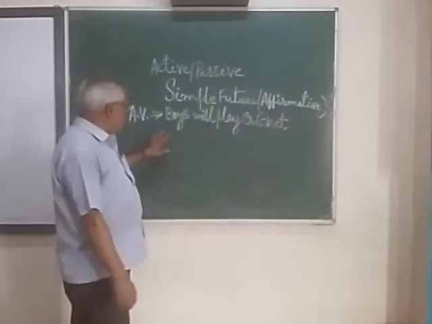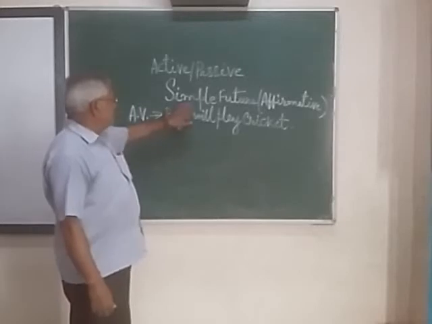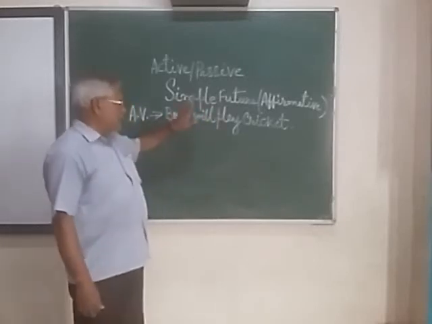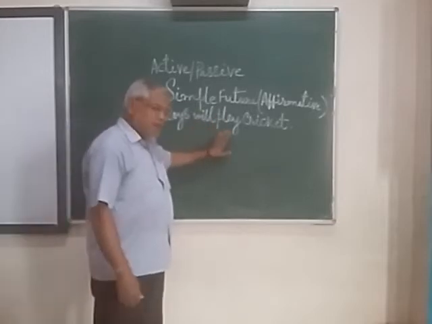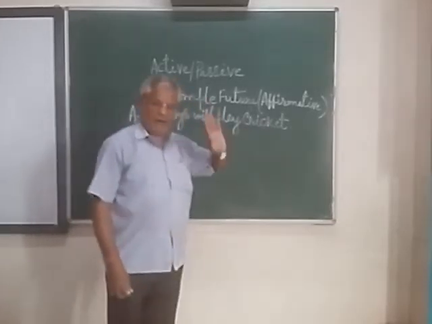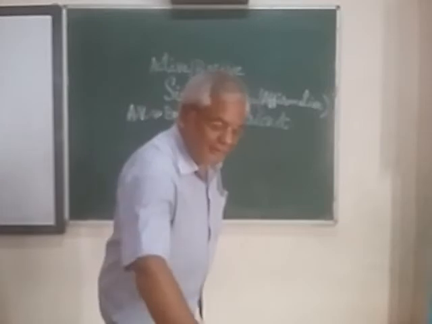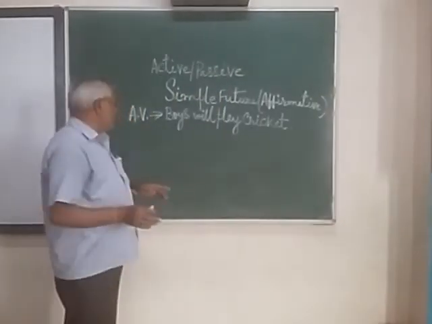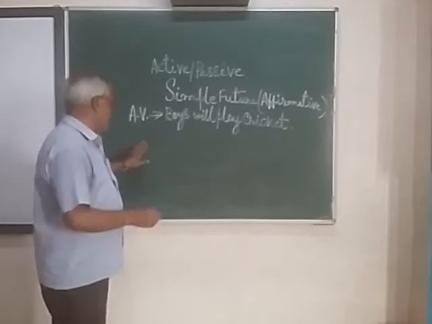This is actually an active voice from simple future. Subject, then will/shall, verb, and then after that the object. So in this case, how will you change from active voice to passive voice?